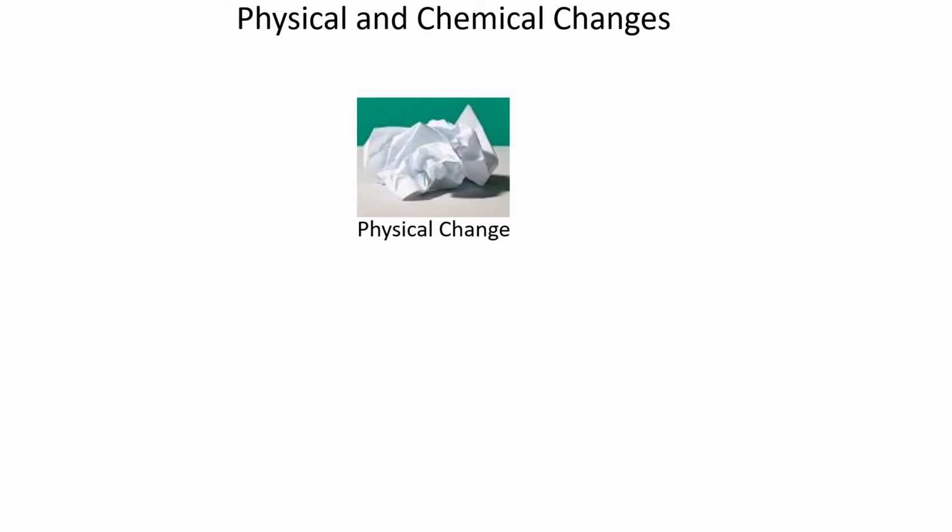So in this slide, we are going to learn about physical and chemical change. So let's start. What is physical change? If you tear a paper or crumple paper, there is no new substance formed. It is just the paper. In some changes, there is no new substance formed. These types of changes are called physical changes. Most of the physical changes are reversible, but some of the physical changes are irreversible.